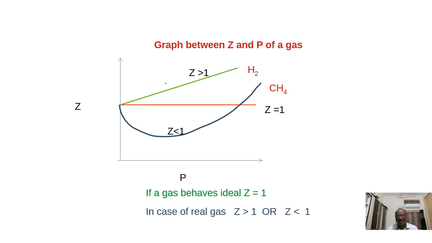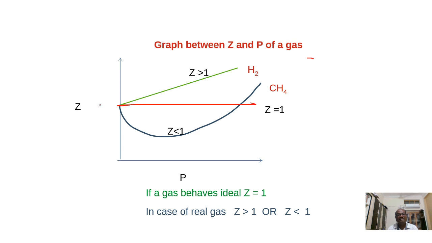Let us see the graphs of Z versus P. We said Z is equal to PV by RT. So we are drawing the graph between Z versus P. In the case of an ideal gas, it gives a straight line. It is parallel to the x-axis, that is, parallel to the pressure axis. Here you can see this indicates Z is equal to 1.